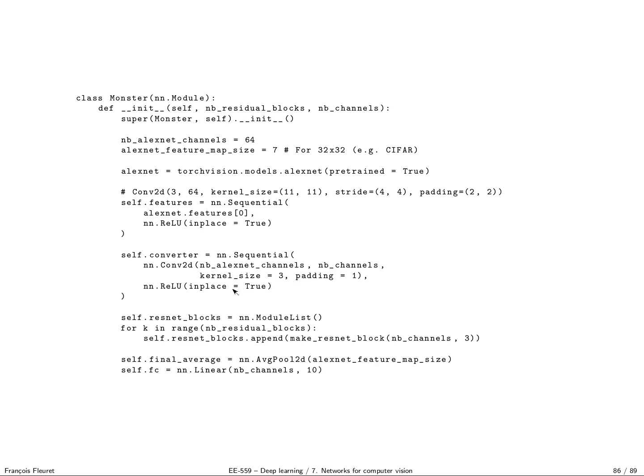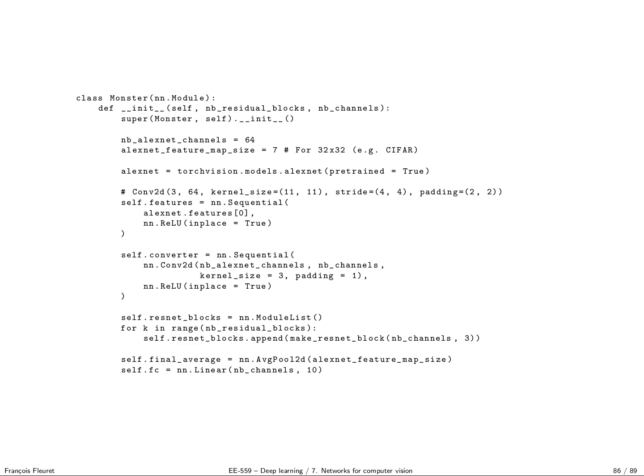Then I have my residual blocks, which I put in a module list, as many of them as I want. So I do a loop over the number of residual blocks, and for every one I call my function that creates a block. Putting them in a module list will allow PyTorch to know that those modules are there, especially when you are going to call parameters or other functions that really need to know what the modules are recursively.